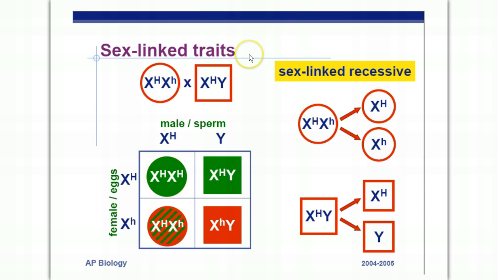All right, sex-linked traits. These are traits carried usually on the X chromosome. Typically they're recessive. So in this case we have hemophilia represented by the little h. Big H represents the normal allele for clotting factors in people. So this is a female. A female is represented by a circle. A male is represented by a square. That's something that you need to know. Circles are females, squares are males. Mom, dad.